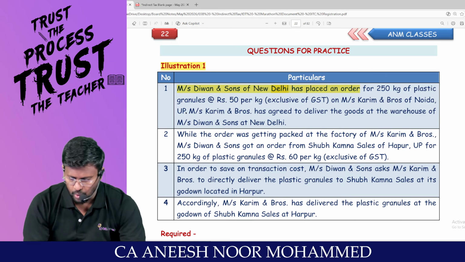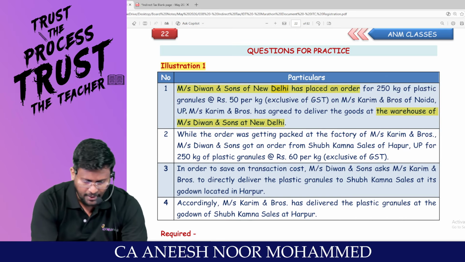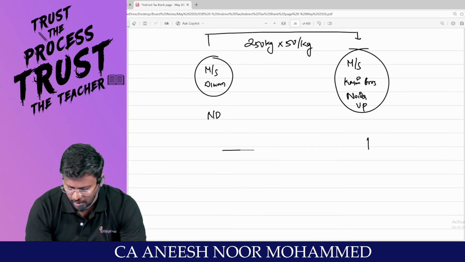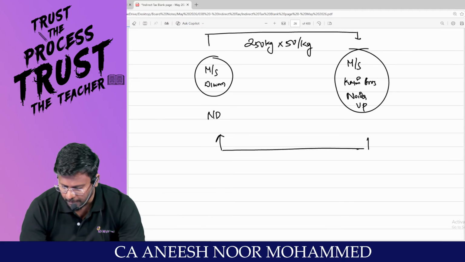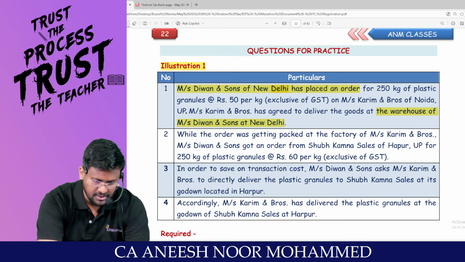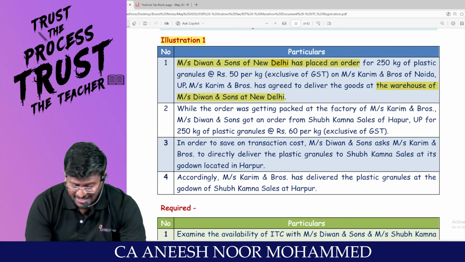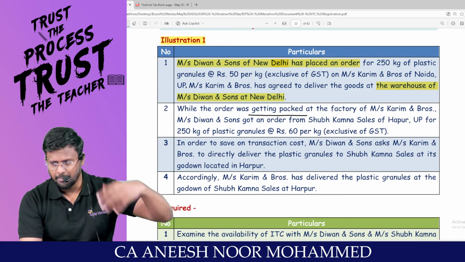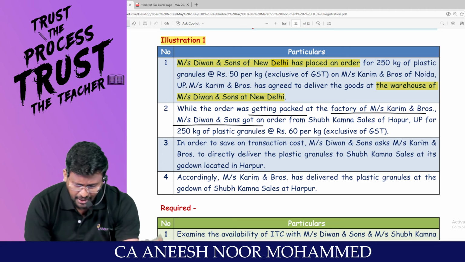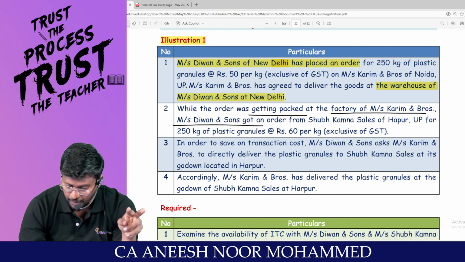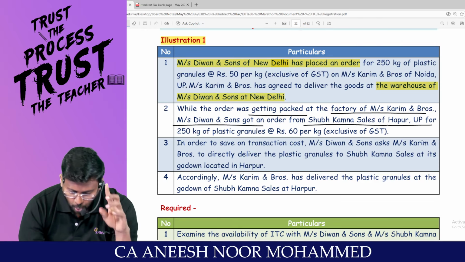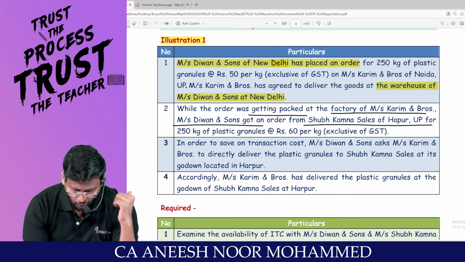Mrs. Karim and Bros have agreed to deliver the goods at the warehouse of Mrs. Diwan and Sons at New Delhi. They said that nothing to worry. We will supply to you from Uttar Pradesh to New Delhi to your warehouse. While the order was getting packed, okay, fine, now the order is getting packed at the factory of Mrs. Karim and Bros.